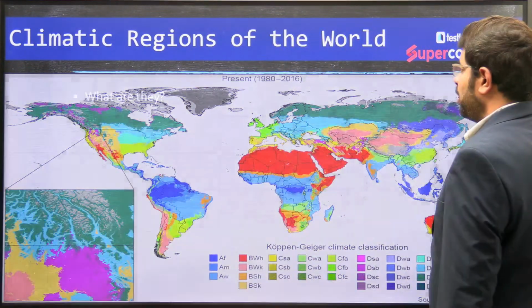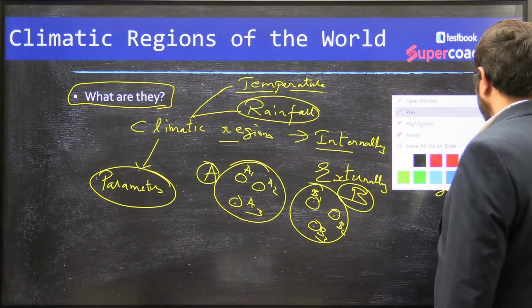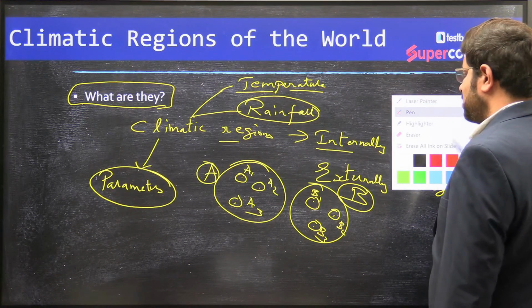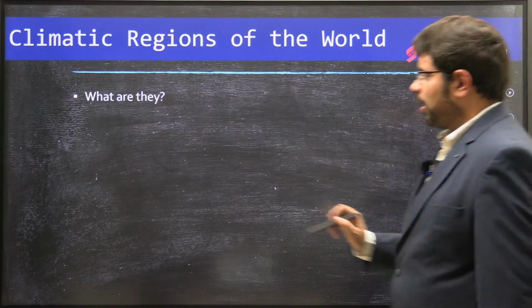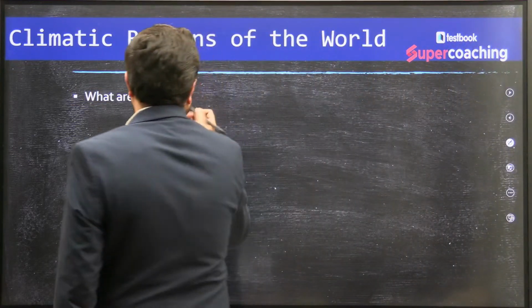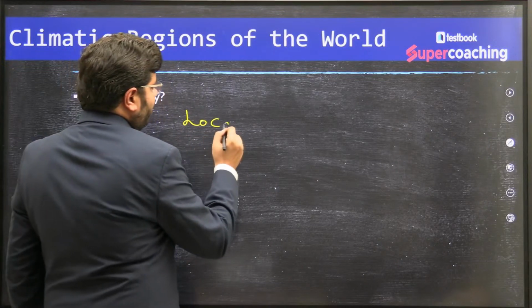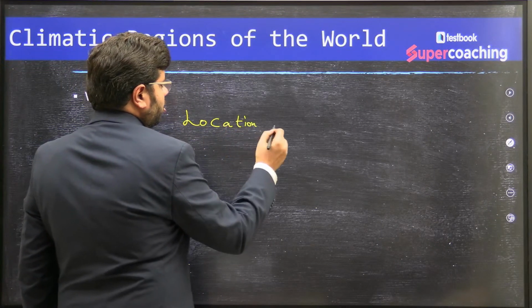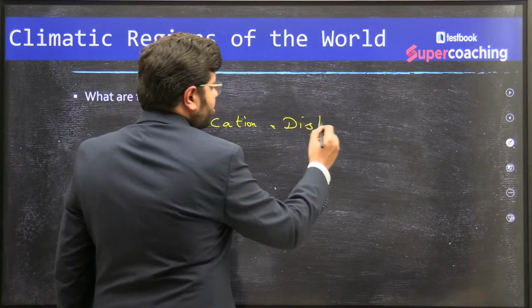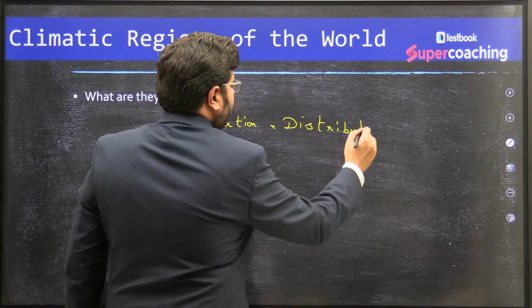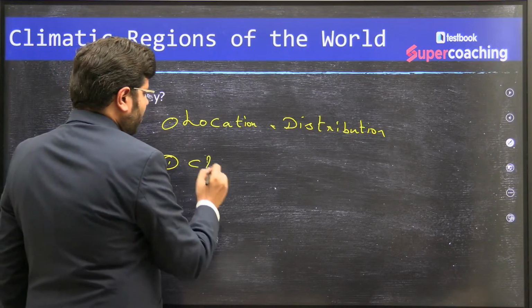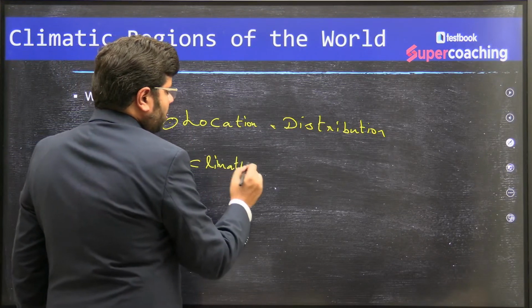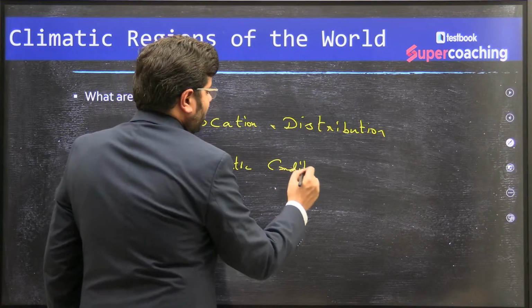So when you are trying to understand a climatic region, please try to understand it in this way: for every climatic region, you have a particular location, and understand its distribution. Definitely they have uniform climatic conditions. What are the climatic conditions of each climatic region?